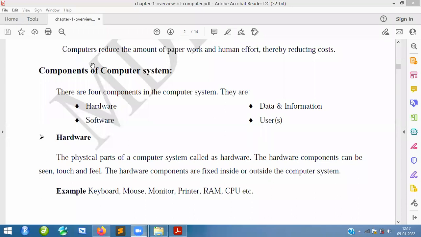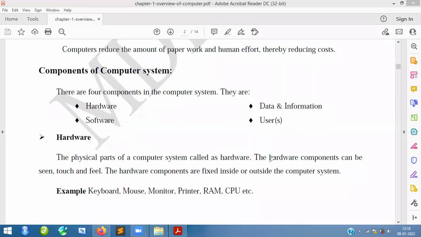Now we are going to discuss the components of a computer. There are four components in the computer system: hardware, software, data, and information users. Hardware is the physical part, which we can touch and feel.